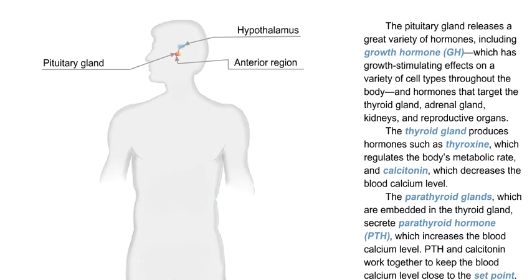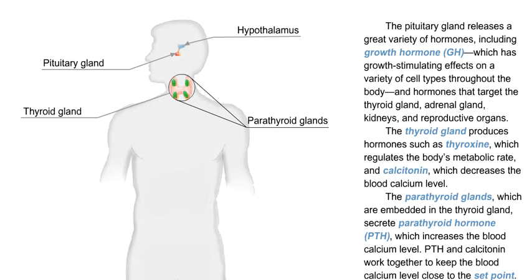The pituitary gland releases a great variety of hormones, including growth hormone, GH, which has growth-stimulating effects on a variety of cell types throughout the body, and hormones that target the thyroid gland, adrenal gland, kidneys, and reproductive organs. The thyroid gland produces hormones such as thyroxine, which regulates the body's metabolic rate, and calcitonin, which decreases the blood calcium level. The parathyroid glands, which are embedded in the thyroid gland, secrete parathyroid hormone, PTH, which increases the blood calcium level. PTH and calcitonin work together to keep the blood calcium level close to the set point.